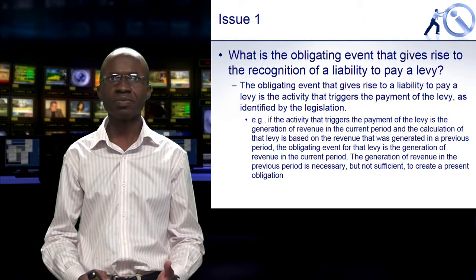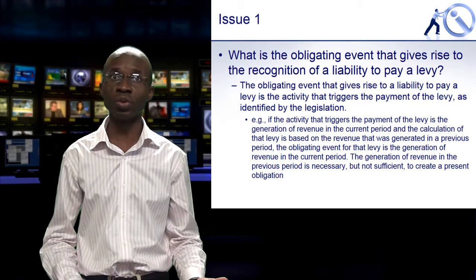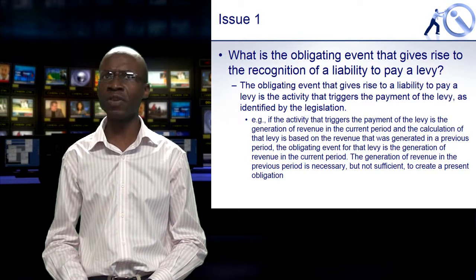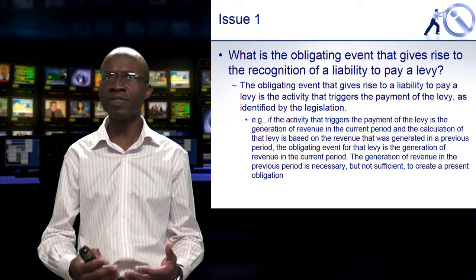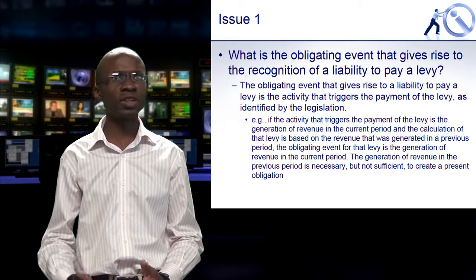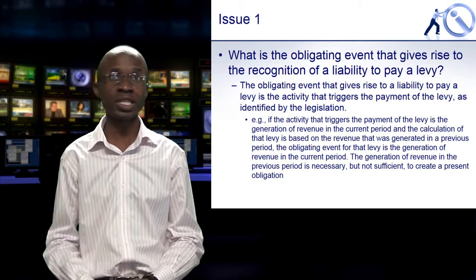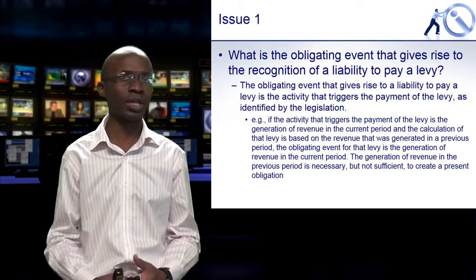So if, for instance, the activity that triggers the payment of the levy is the generation of revenue in a current period, and the calculation of that levy is based on revenue that was generated in previous periods, well, the obligating event for the levy is the generation of revenue in the current period. So therefore, the generation of revenue in previous periods is necessary in order for the obligation to exist, but it's not sufficient to create a present obligation on the company.